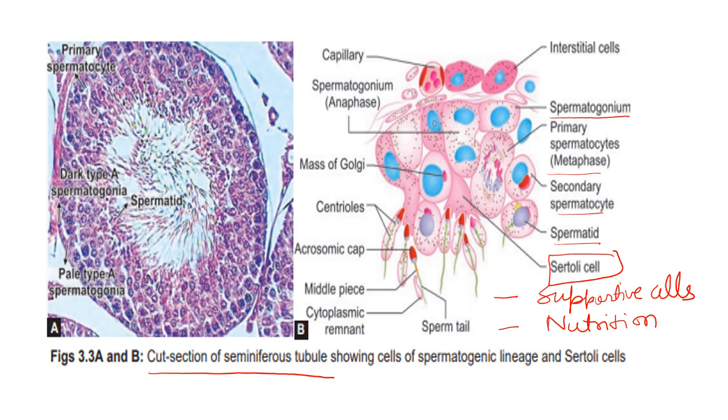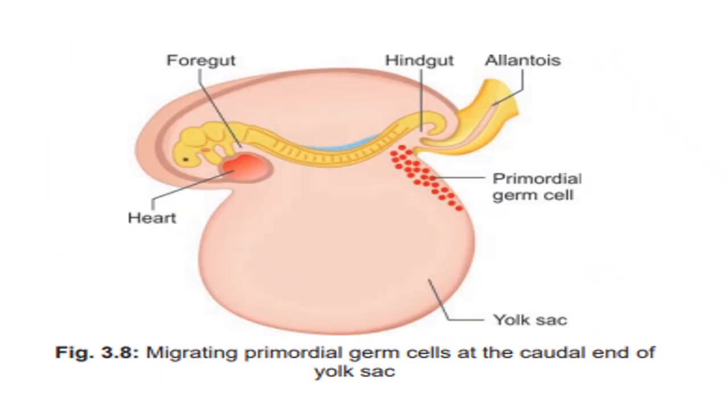You can see there are cells of different shapes and sizes under the cut section of the seminiferous tubule. This picture presents the migration from the epiblast, this portion, towards the yolk sac.